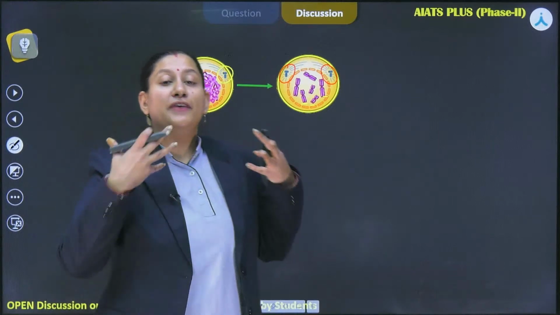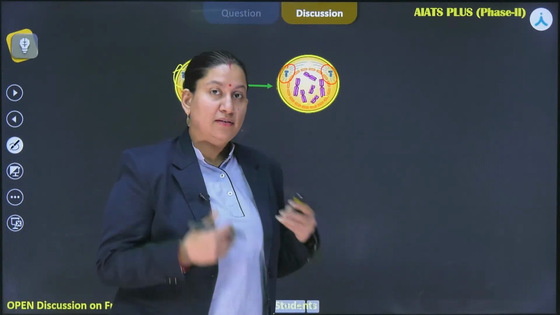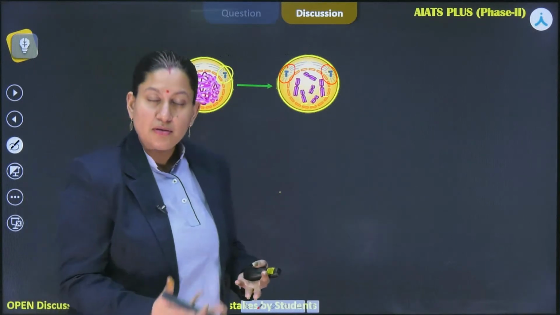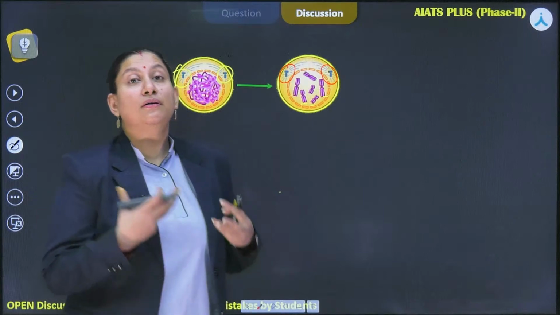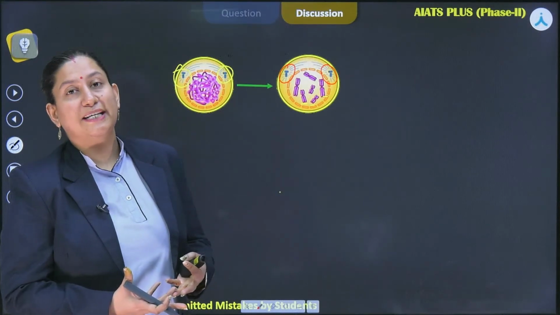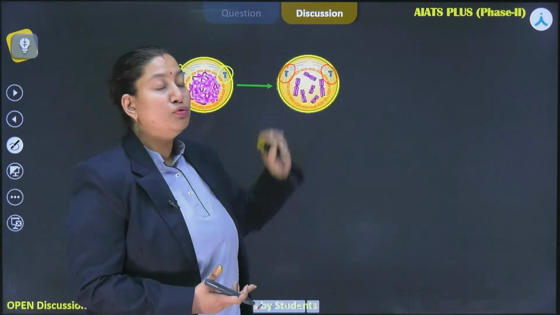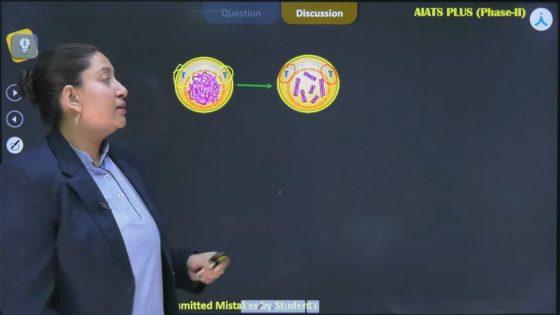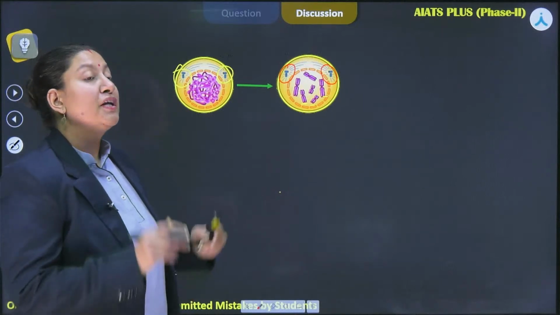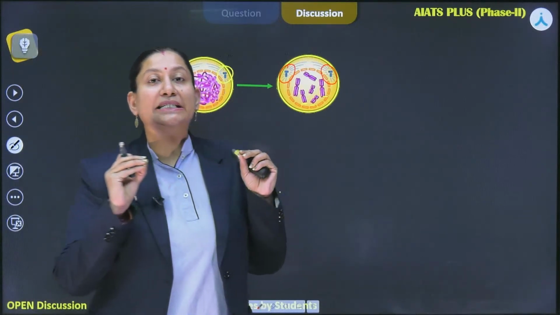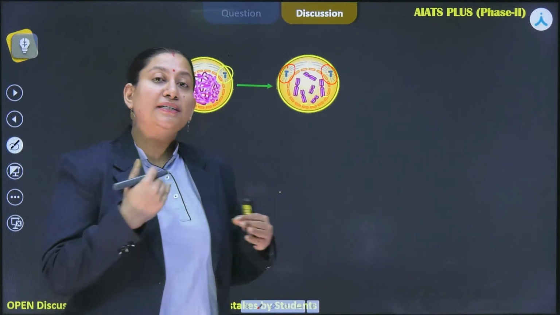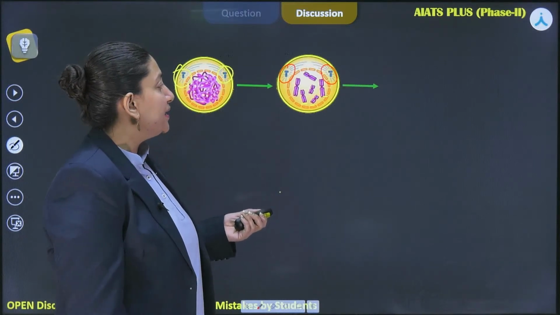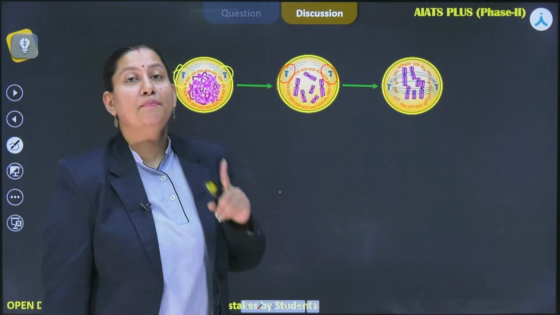So there are various events that occur during prophase: condensation, disintegration of the nuclear membrane and nucleolus, disappearance of other organelles, and mitotic apparatus formation. In animal cells, centrosome movement towards the poles also takes place. After prophase is done and the nuclear membrane has completely disintegrated, the complete disintegration of the nuclear membrane marks the beginning of the next phase, which is metaphase.